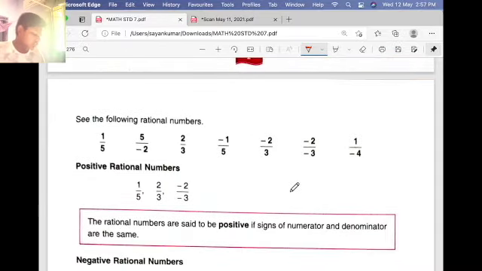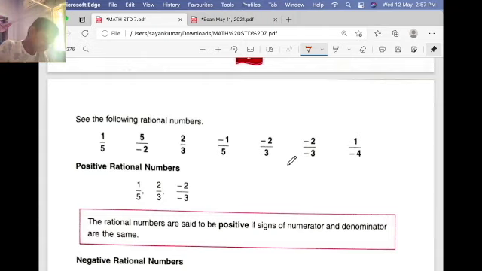These are the rational numbers: 1 by 2, 1 by 5, 5 by minus 2, 2 by 3, 1 by 5, minus 2 by 3, minus 2 by minus 3, 1 by minus 4. So now we will read positive rational numbers. What are positive rational numbers?